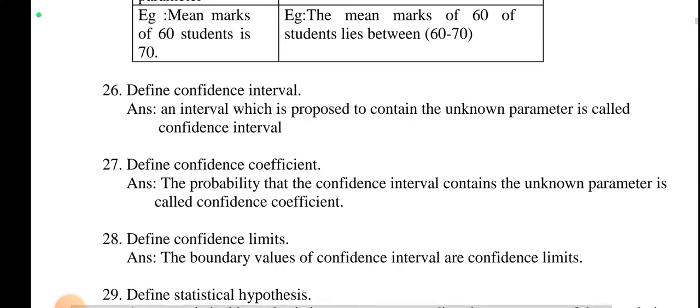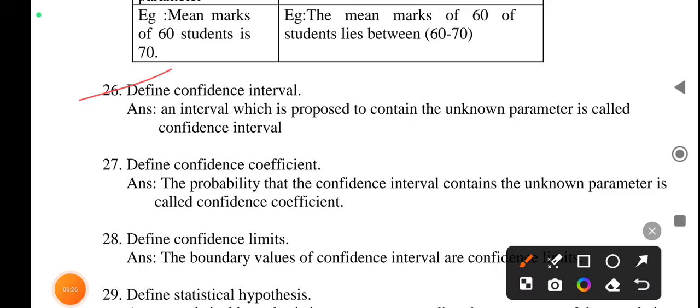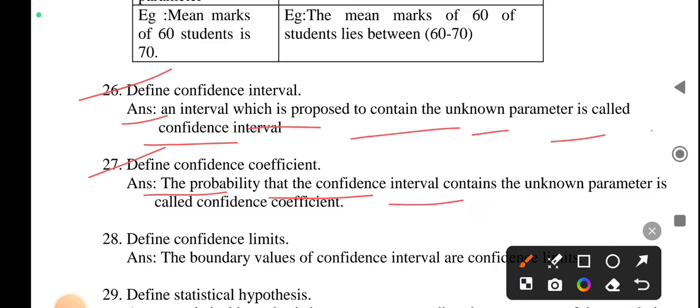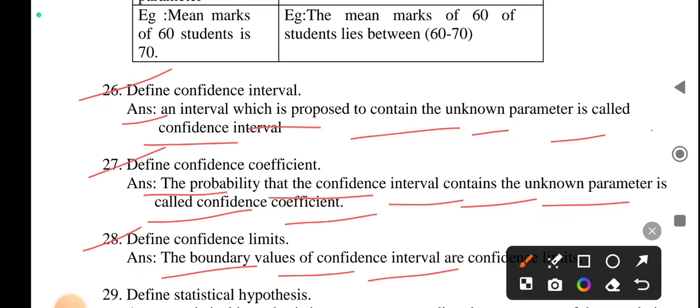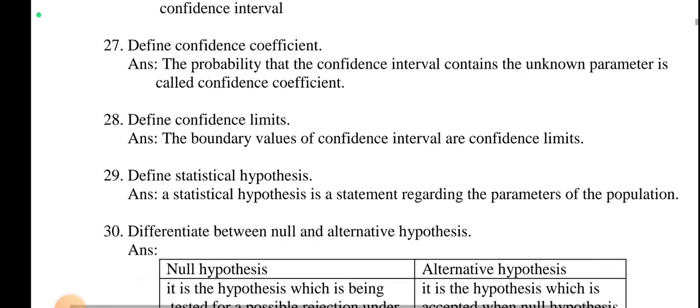Next one is define confidence interval. Answer: an interval which is proposed to contain the unknown parameter is called confidence interval. Define confidence coefficient. The probability that the confidence interval contains an unknown parameter is called confidence coefficient. Define confidence limits. The boundary values of confidence interval are called confidence limits.